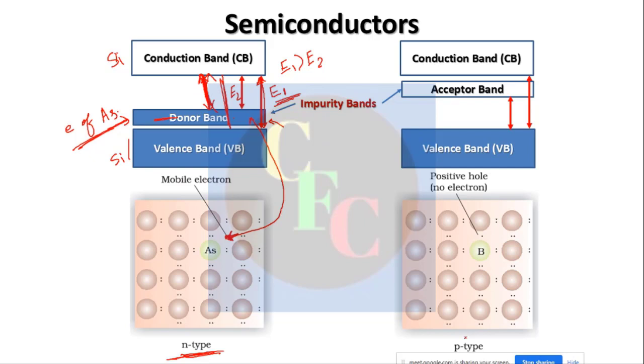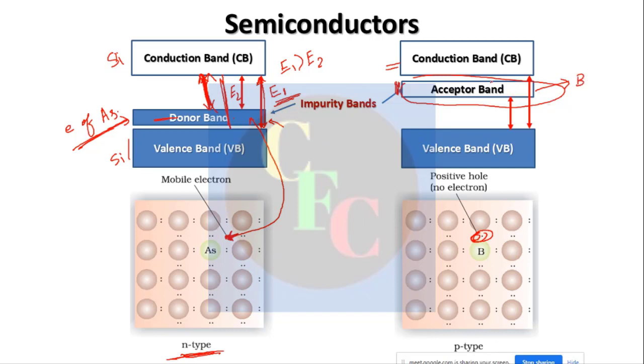Now come to the P-type. Now suppose there is a hole here. Now these holes will also have an energy gap, and as they are half filled bands, they can be accepted as half filled type of bands. They are actually a bit more stabilized than the conduction band itself. They are now above the donor band, but they are below the conduction band. This is for boron, this is for the impurity.